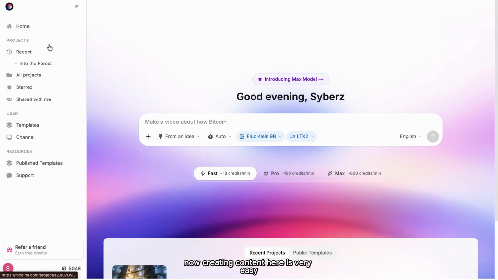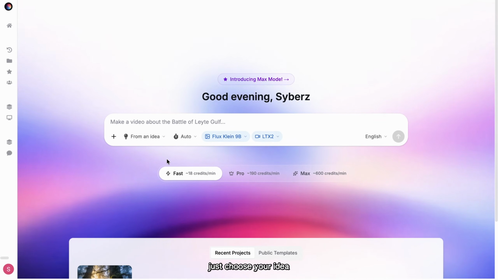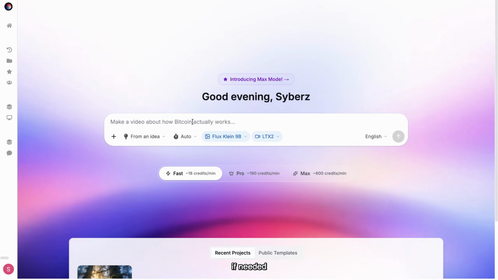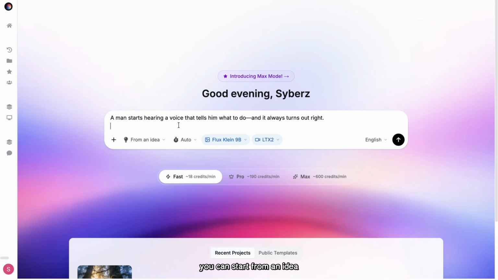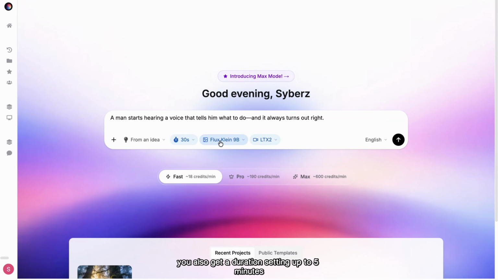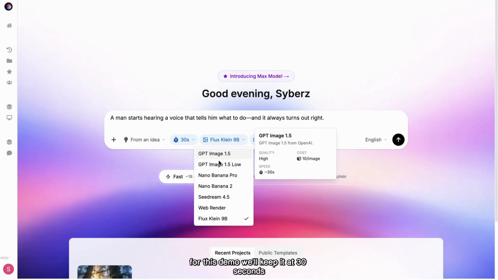Now, creating content here is very easy. Just choose your idea. You can also import media directly from your device if needed. You can start from an idea, a script, or other available options. You also get a duration setting, up to 5 minutes. For this demo, we'll keep it at 30 seconds.